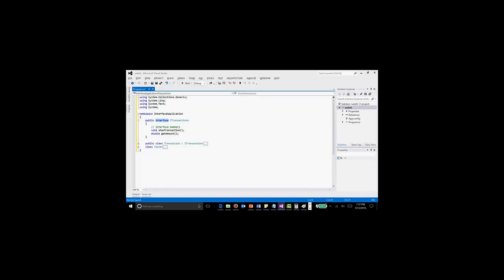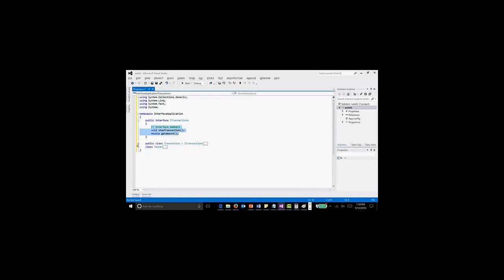Public interface is the keyword to create an interface, and ITransaction, that's the name of the interface, and these are the members of the interface. Void ShowTransaction, double GetAmount. So both these are methods. These are just the method declarations without any body of the method.